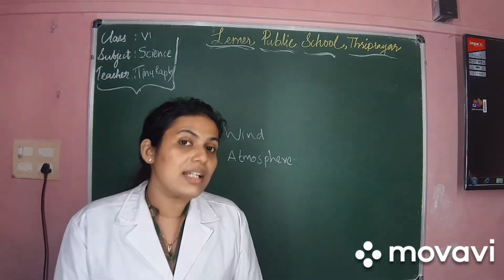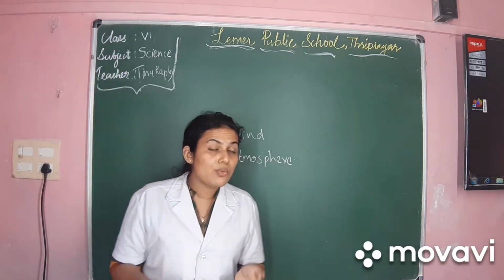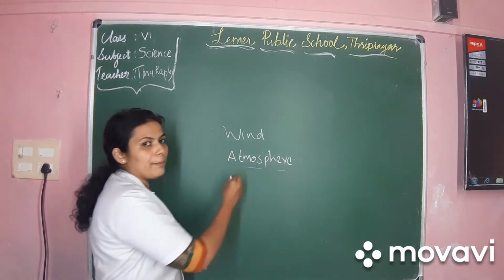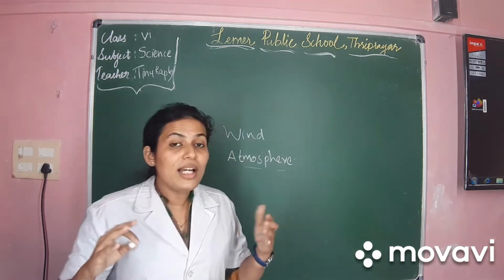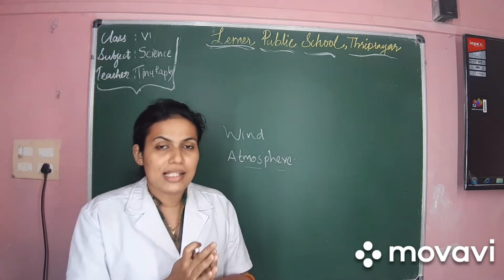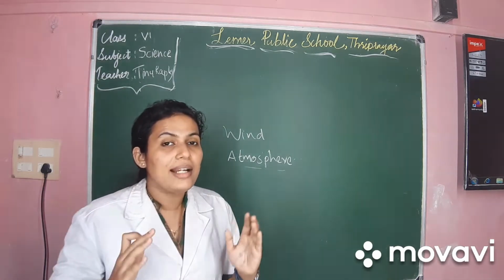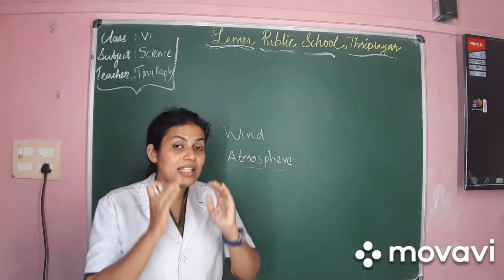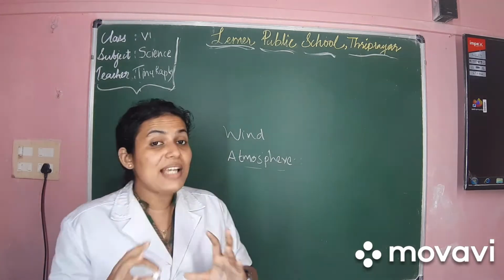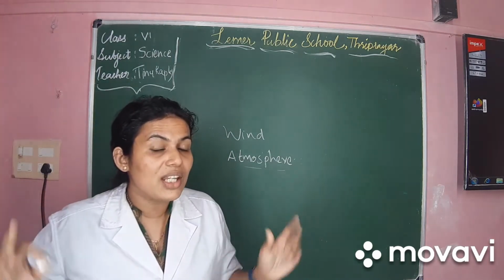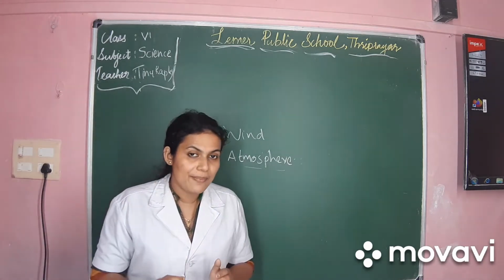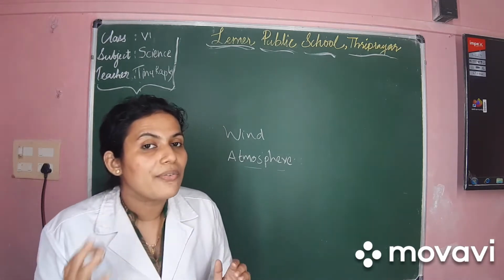Around the earth, there is a covering of air. That is what we call the atmosphere. The atmosphere has further coverings. The air content is more when it is nearer to the earth, whereas when we move upward from the earth, the air becomes less. That is the property of the atmosphere.